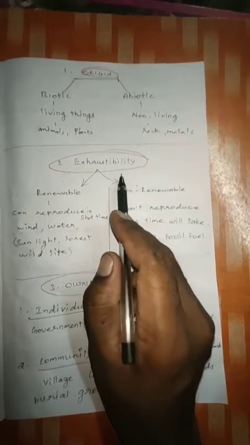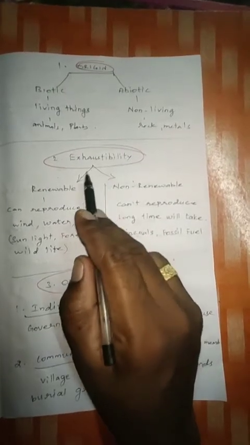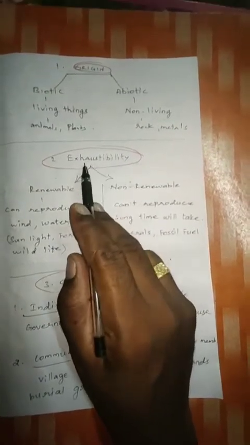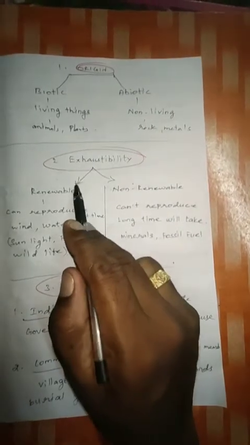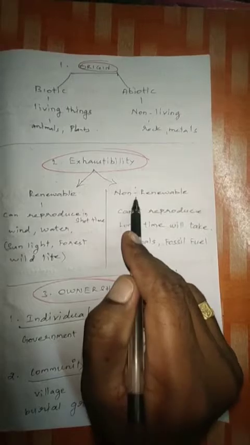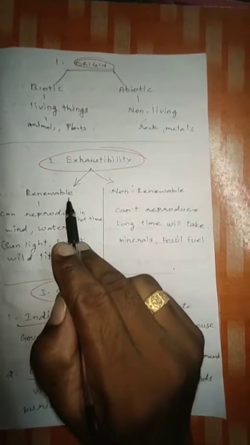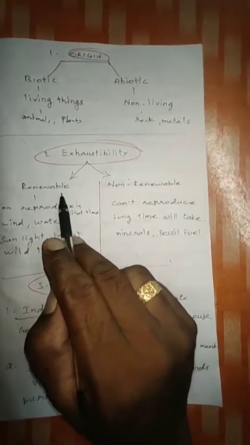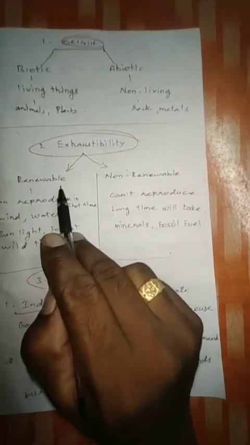Very easy one. And the next, second one, exhaustibility. On the basis of exhaustibility, two types: one is renewable and another is non-renewable resources. Maybe a 5 mark question will come on the basis of renewable and non-renewable resources.